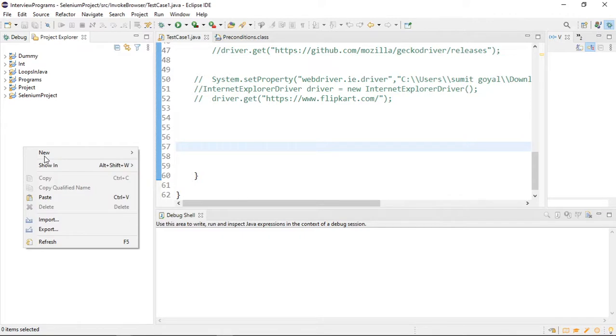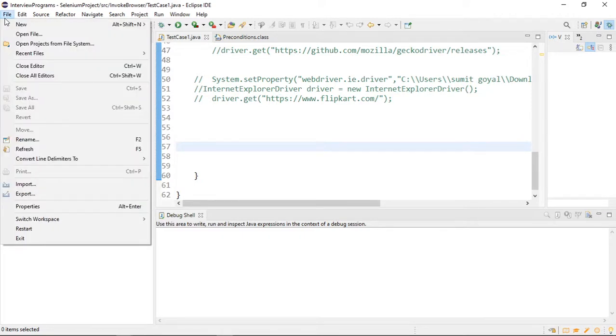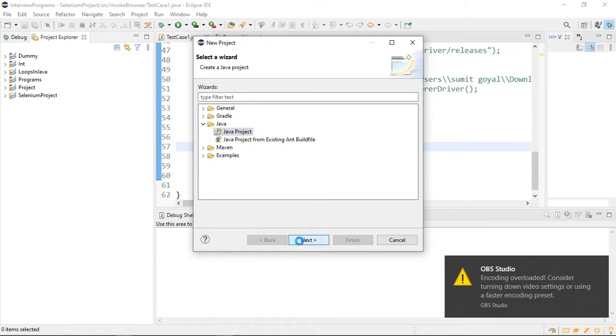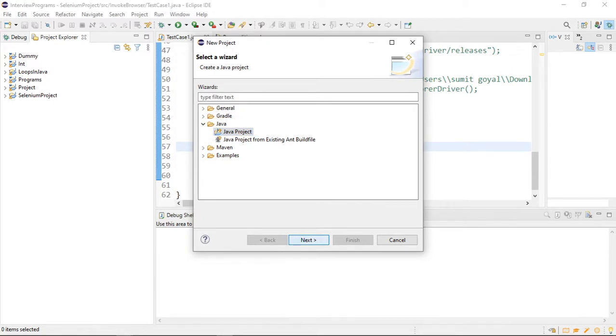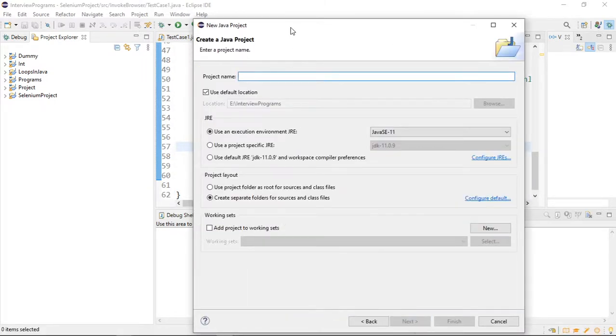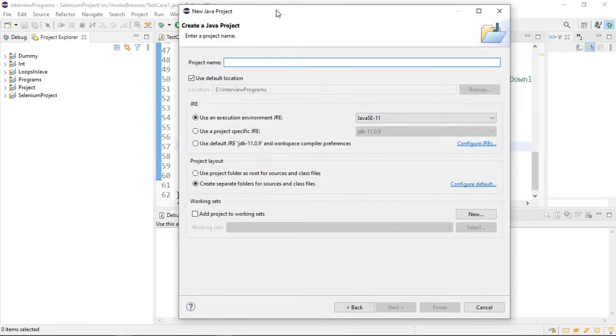Just click new, or you can click it from your File, New, Project. We are working on Java, so a Java project we have to create. Click on next. Once you click on next, it is asking for a project name.